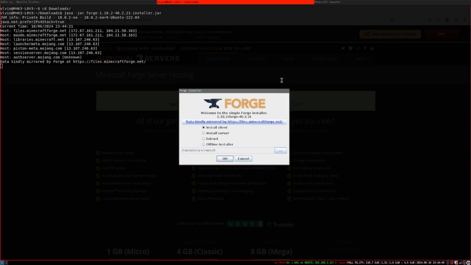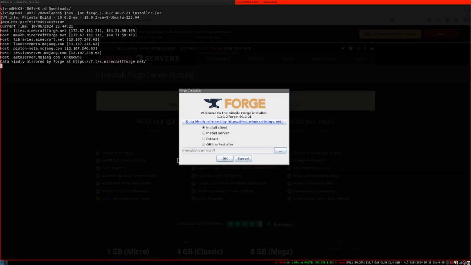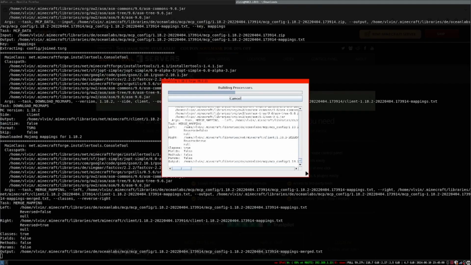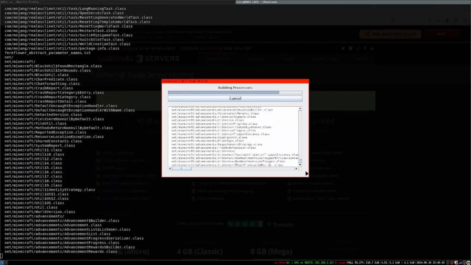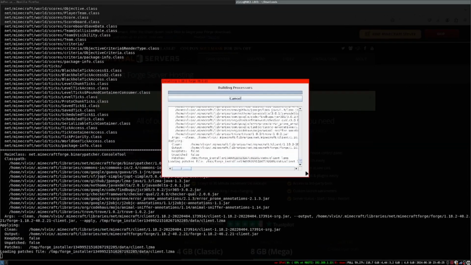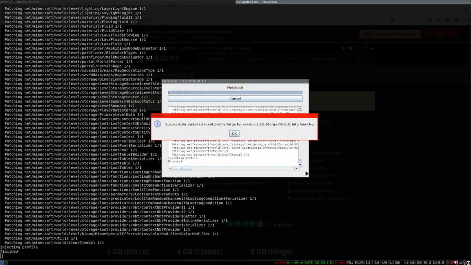So before we do it, we need to close our Minecraft launcher. Okay, now we're ready. So now it has successfully installed the client profile Forge for version 1.18.2.